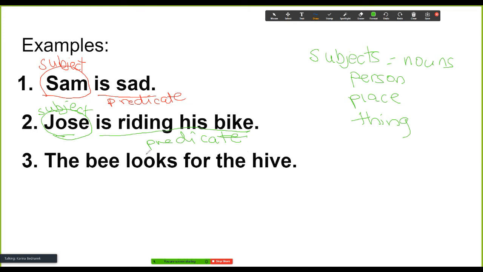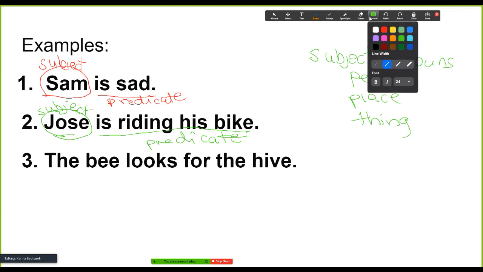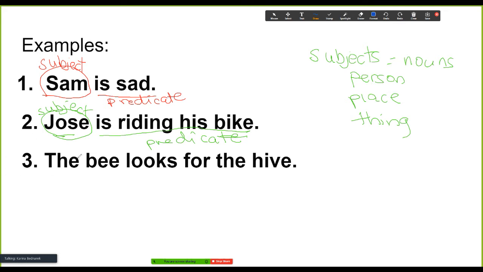Let's take a look at an example with objects instead of people for the subject and the nouns. Look at number 3. I'm going to take a different color, a dark blue. The bee looks for the hive. So we have two nouns: the bee, which is an animal, and the hive, which is a thing.